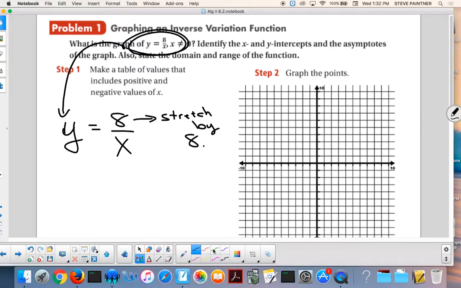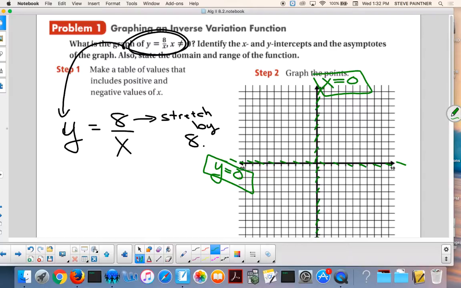So you should do this right away. Oh, here's my vertical asymptote. Here's my horizontal asymptote. Do that right now. And then what you should do is this. You should write down the equation for your vertical asymptote. It's x equals 0. The horizontal asymptote is what? Y equals 0. Okay. There you go.